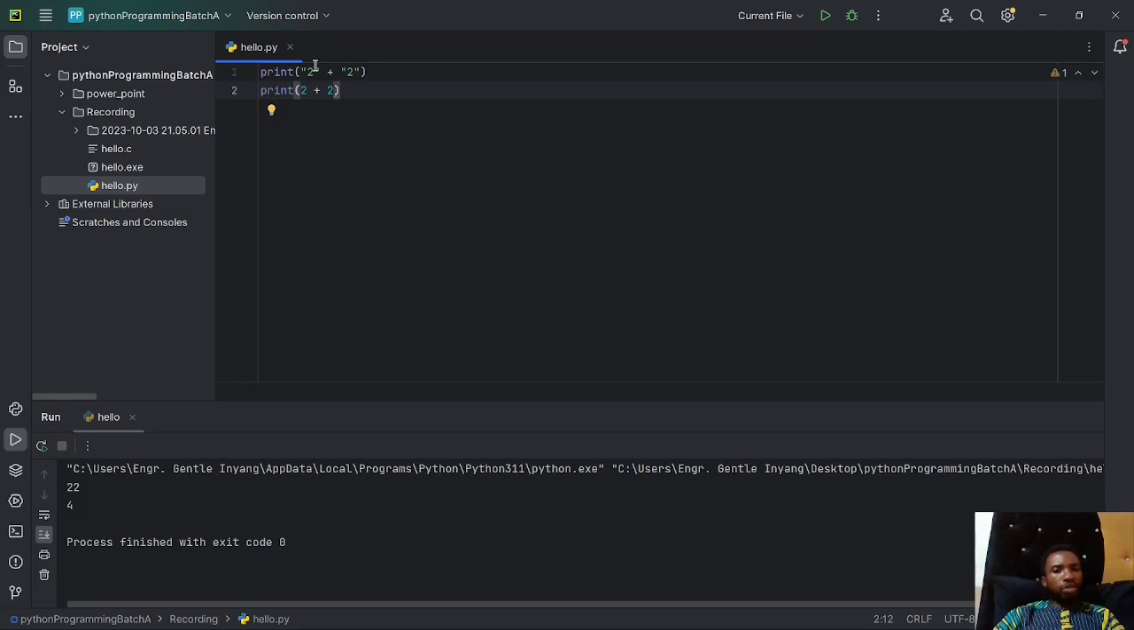That's because 2 is concatenated, added to 2, which is a string, and joining them together gives 2 2, which is 22. But because this is actually a number, it's going to invoke the arithmetic calculation of plus. So that will bring them together and add 2 to 2, and it becomes 4. That's a clear difference. Okay.